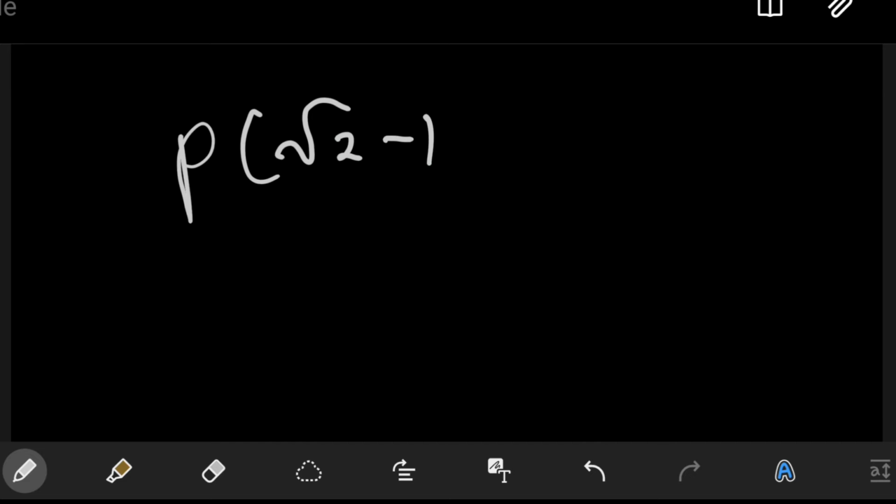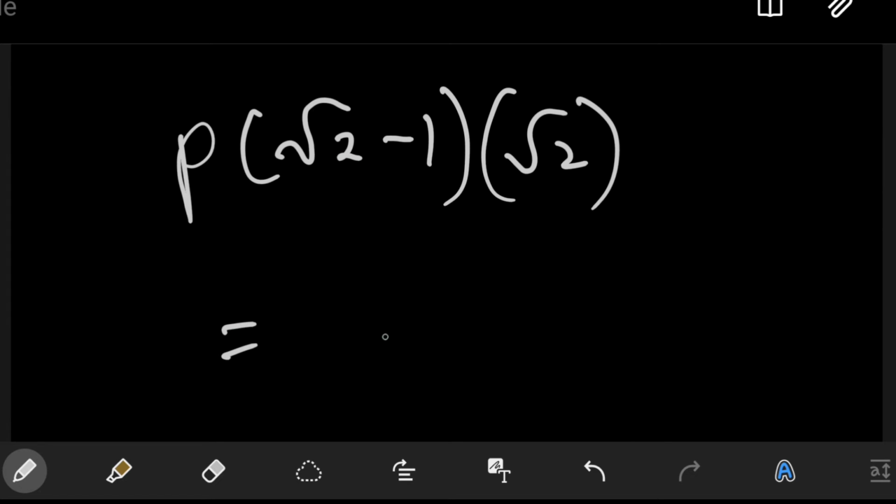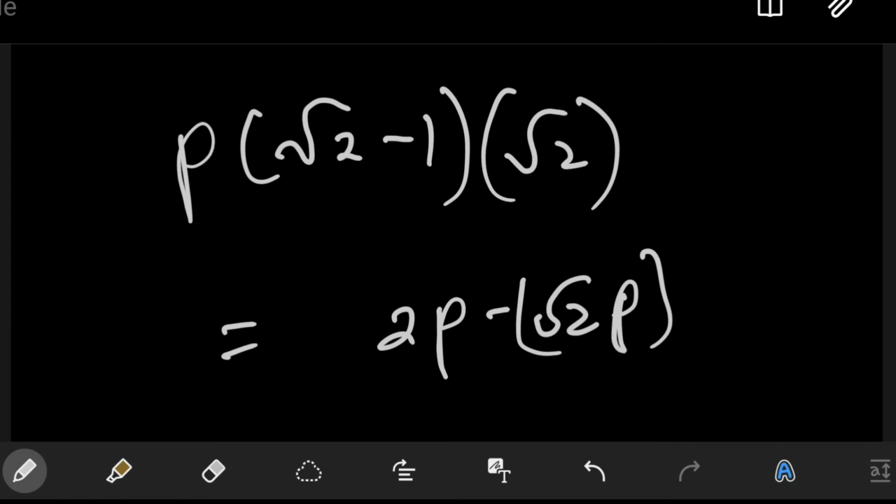That's what we're trying to find out, and indeed that's what we will find, because p into square root of 2 minus 1, into square root of 2, is equal to 2p minus square root of 2 into p. Once again, this is the difference of 2 natural numbers, and it's also positive, because p is positive, root 2 minus 1 is positive, root 2 is positive, so this whole number is positive.